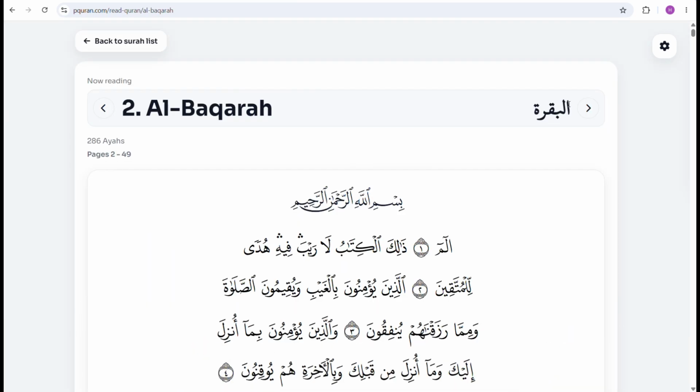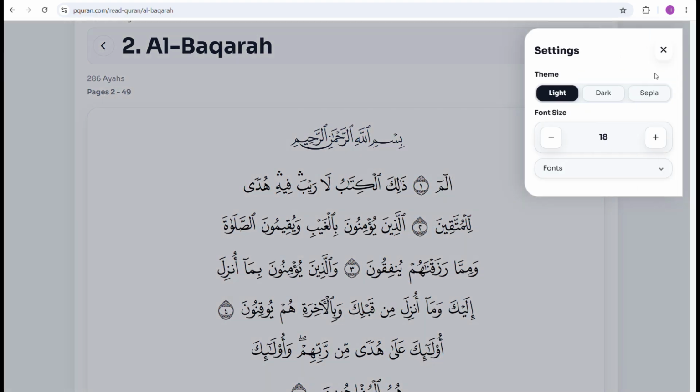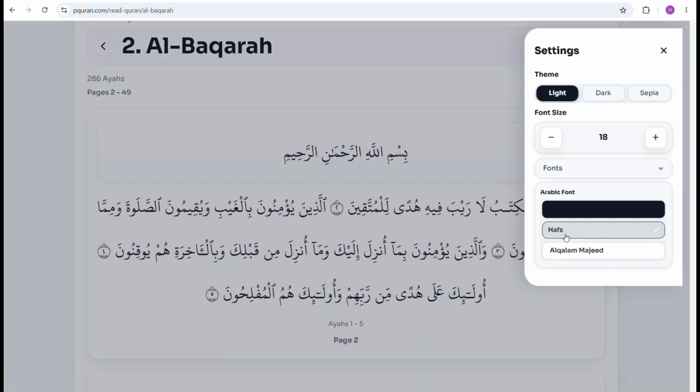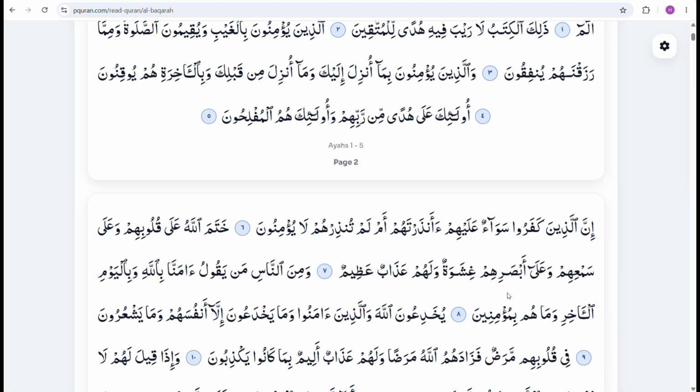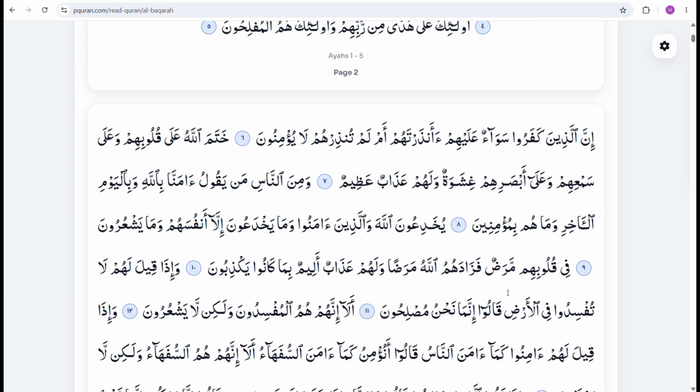While reading a surah, you can also customize the reading experience from settings. You can switch between different Quran fonts, change the theme just like on the homepage, and adjust the font size to make the Quran text smaller or larger.